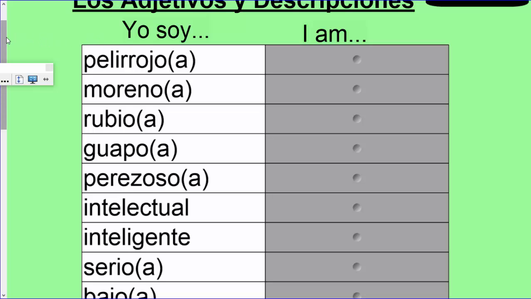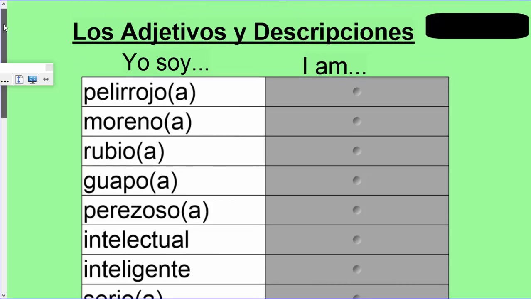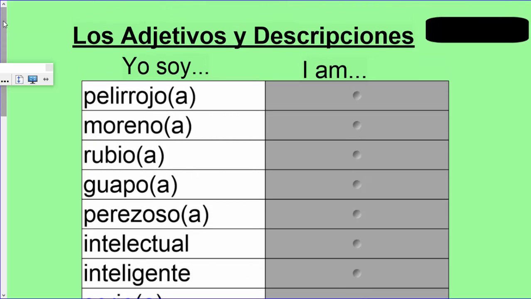And that is because, as I'm sure you've heard before, Spanish adjectives or Spanish description words have a gender. So they can be either masculine or feminine. Now, some of them have to change.